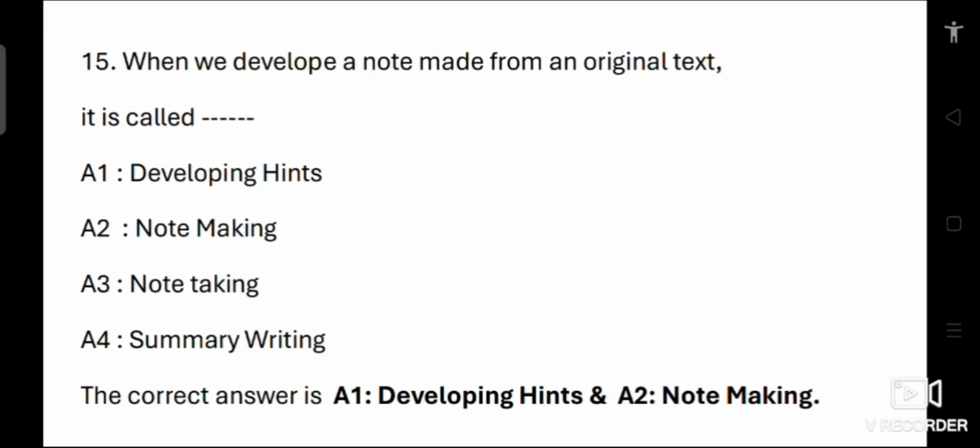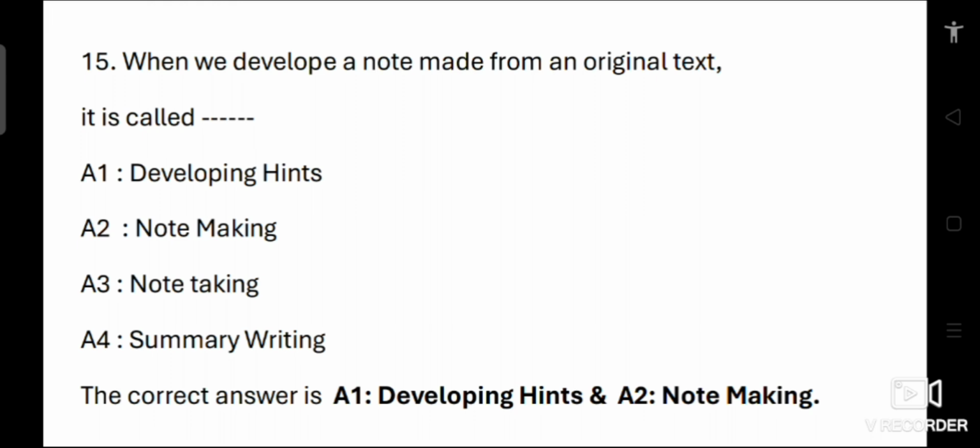Question number 15. When we develop a note from an original text, it is called dash. Option 1, developing hints. 2, note making. 3, note taking. 4, summary writing. Developing hints refers to the process of expanding brief notes or key points from an original text into a fully developed piece of writing.